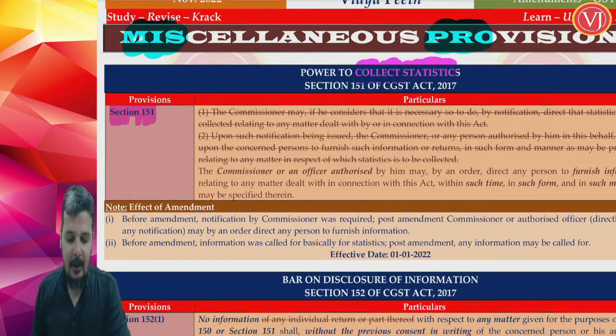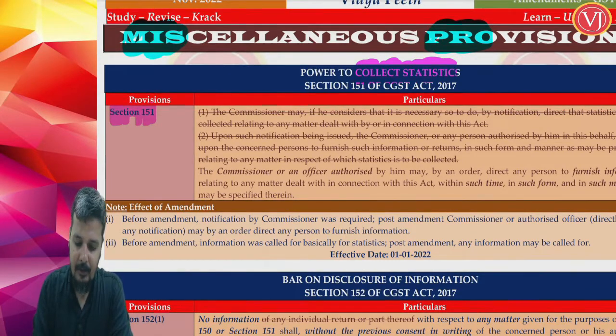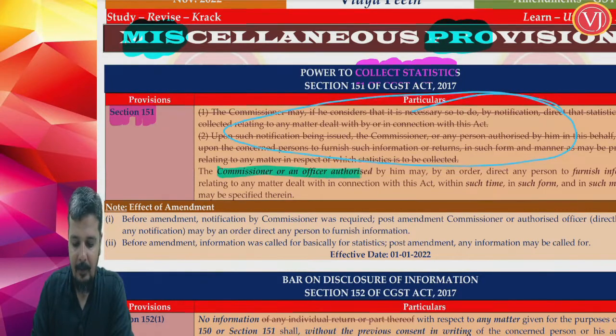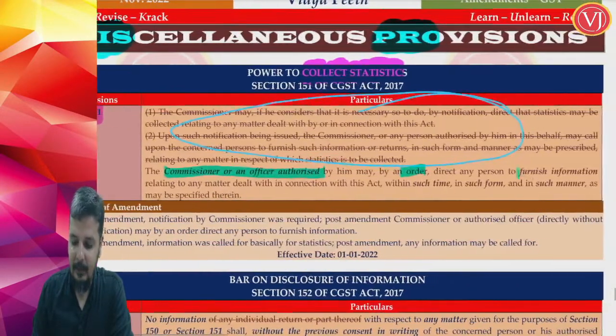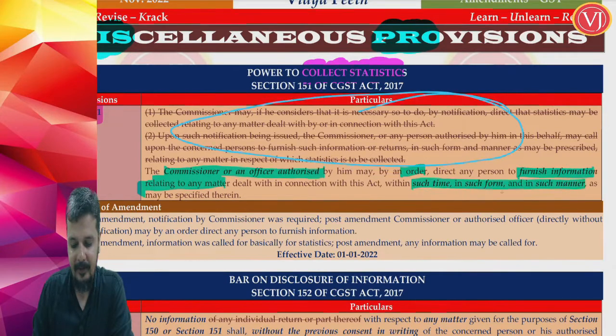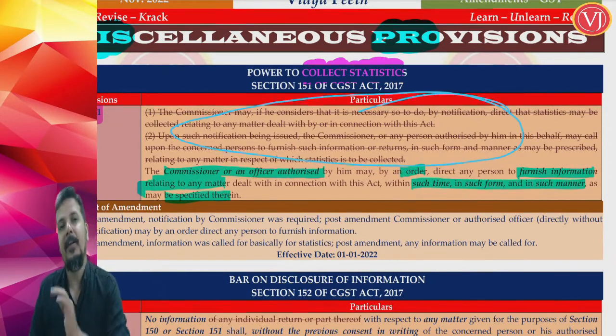Now you will find out that the old provision has been replaced by a new provision, where the new provision basically tells the commissioner or any officer authorized by him, by an order, direct any person to furnish information relating to any matter in connection with the Act within such time and in such form and in such manner as may be specified in that notice.